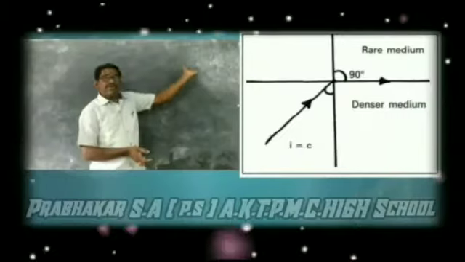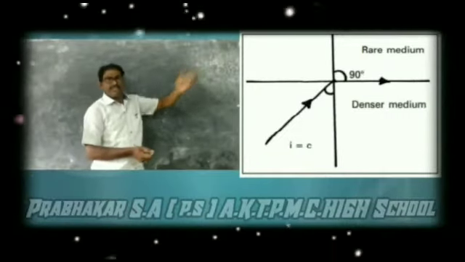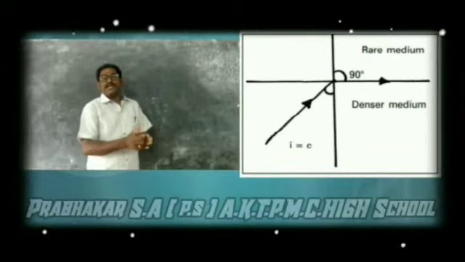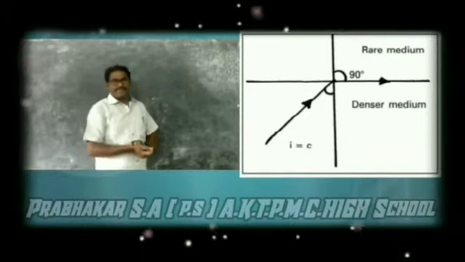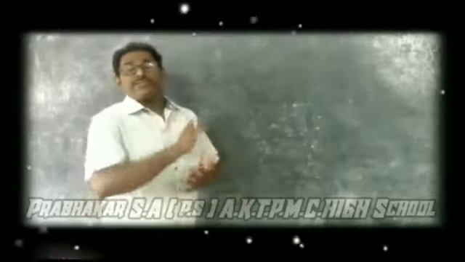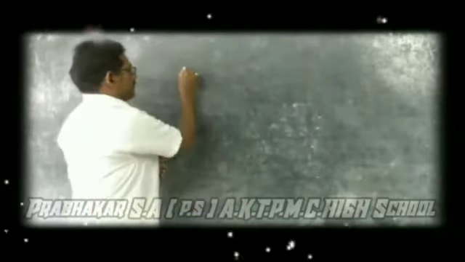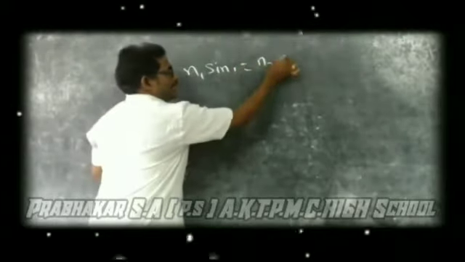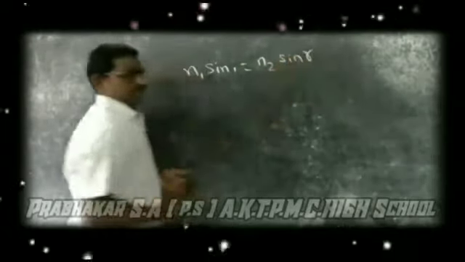If r is equal to 90, that means the angle of refraction is equal to 90, then angle i is equal to angle C. Here C is the critical angle. According to Snell's law, we know that n1 sin i is equal to n2 sin r.